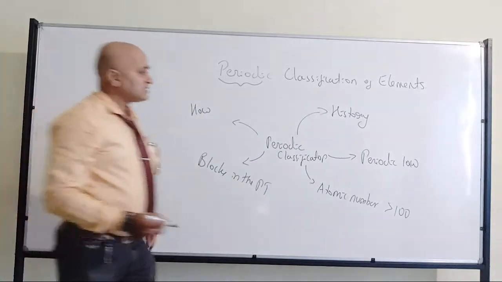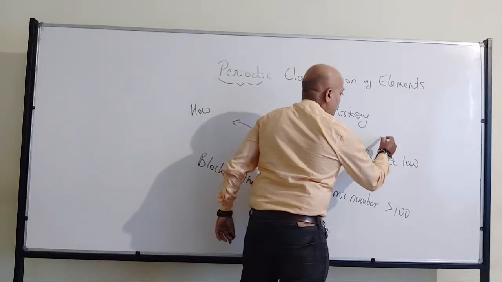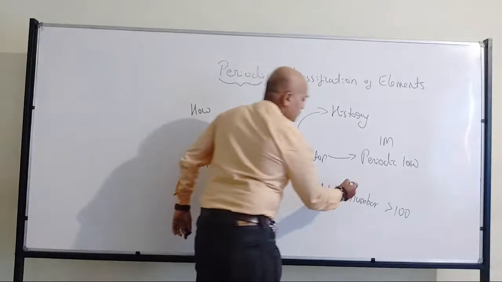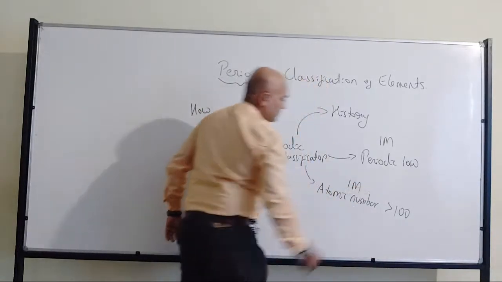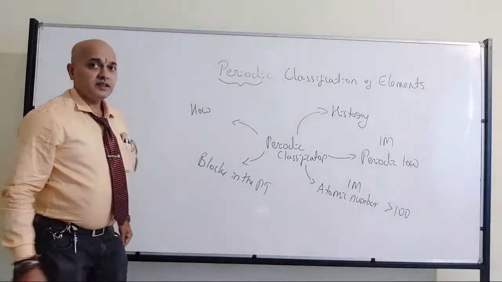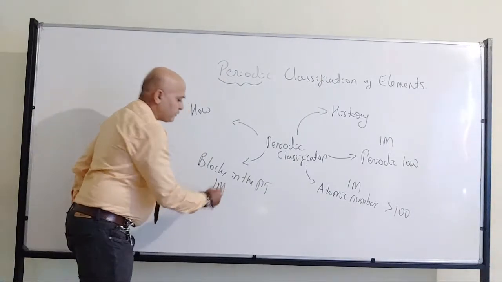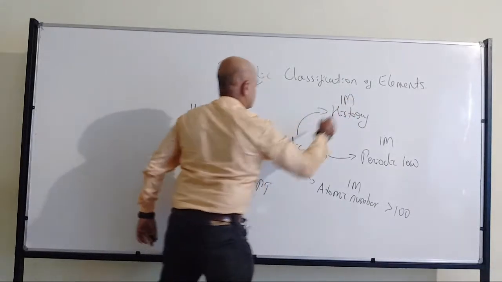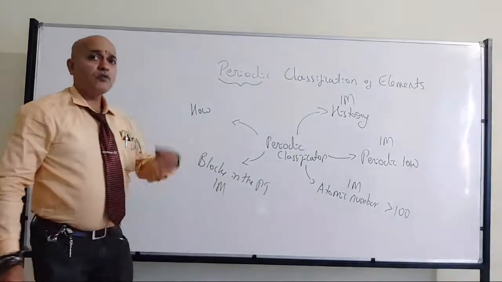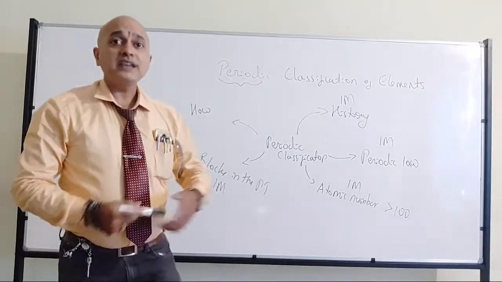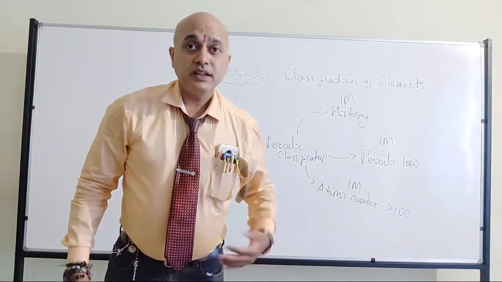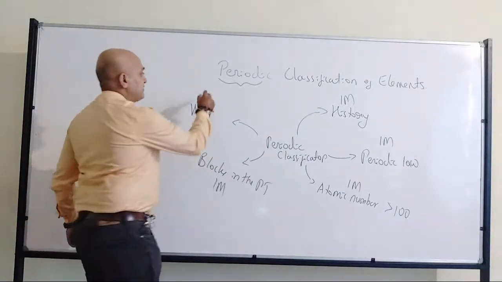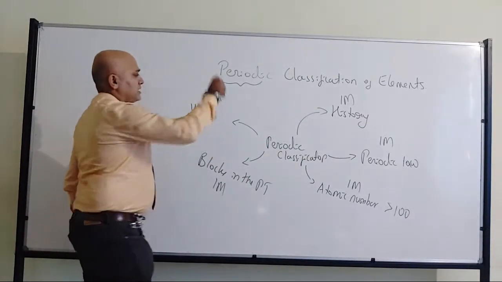If you go with the exam point of view, you can expect a 1 mark question from this particular part, and from this part, even here also a 1 mark question. But here, how they have been arranged, based on the atomic radius, based on the metallic character, non-metallic character, that's where it can be asked for 3 marks.